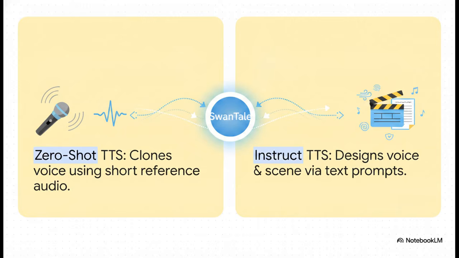Traditionally, we've dealt with this massive gap between two completely separate approaches. On one hand, you have zero-shot text-to-speech. It's kind of like hiring an actor and just giving them a reference tape. It perfectly clones a voice using a short audio clip. Instruct TTS, on the other hand, is much more like writing a detailed scene description for a director using natural language prompts. The problem? Current models usually struggle to do both of these well at the same time.